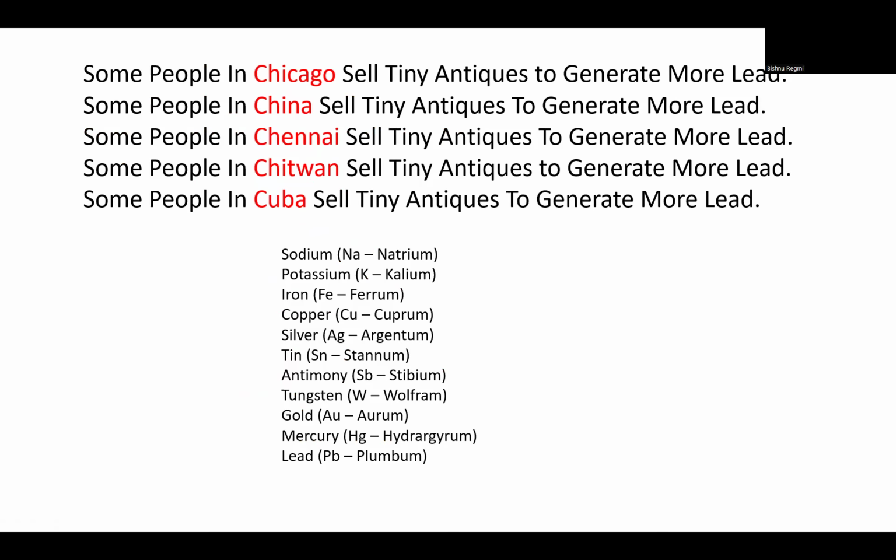Note that the first letter of each word corresponds directly to the first letter of the English name of the element in the exact order shown earlier or below.